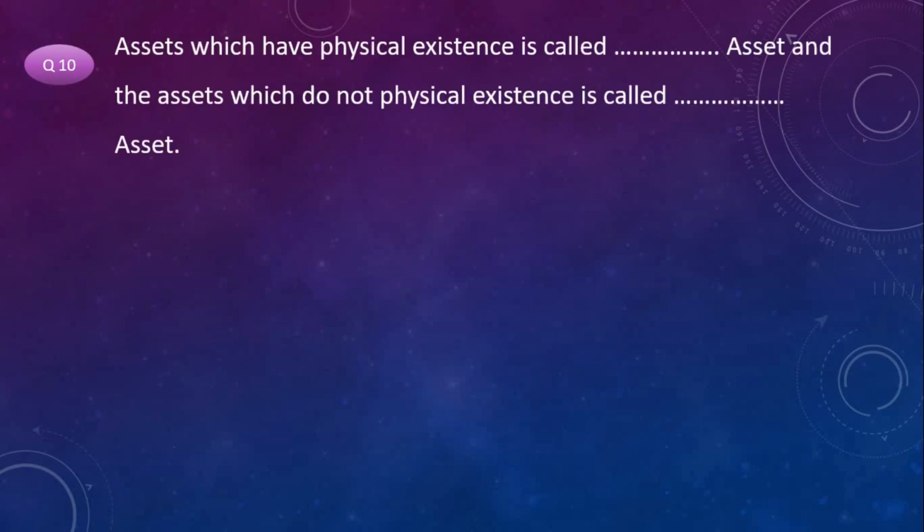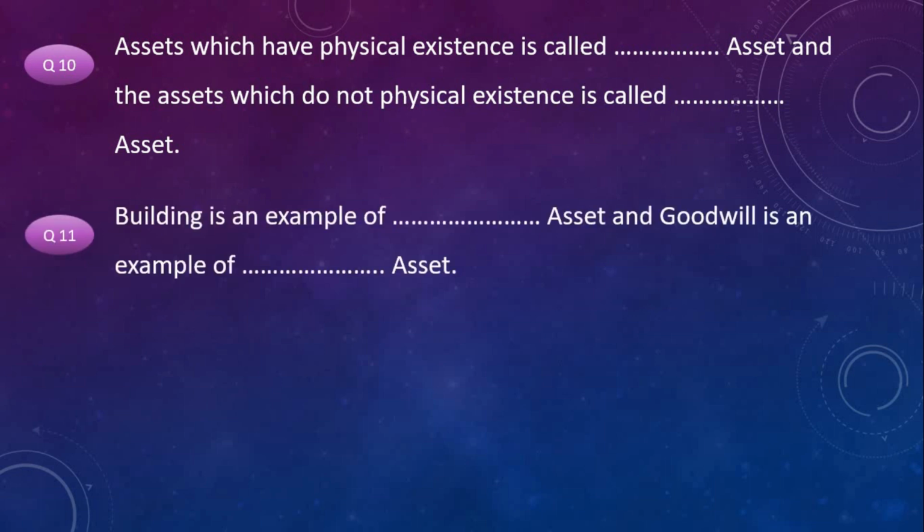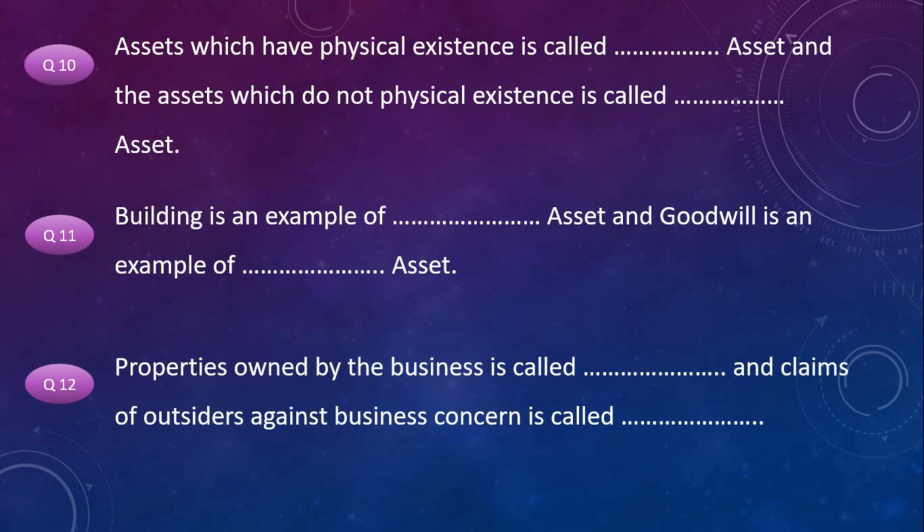Assets which have physical existence are called dash asset and assets which do not have physical existence are called dash asset. Eleventh question: Building is an example of dash asset and goodwill is an example of dash asset. Twelfth one: Properties owned by the business are called dash and claims of outsiders against business concern are called dash.